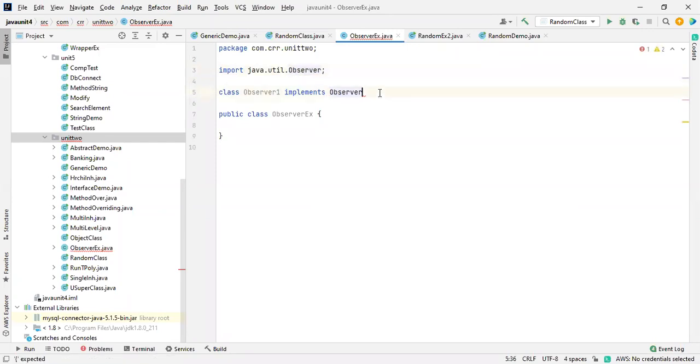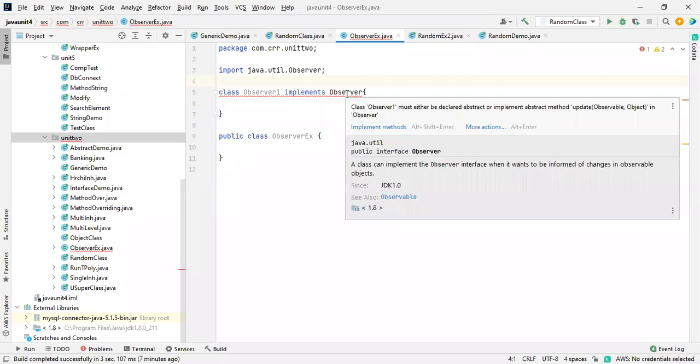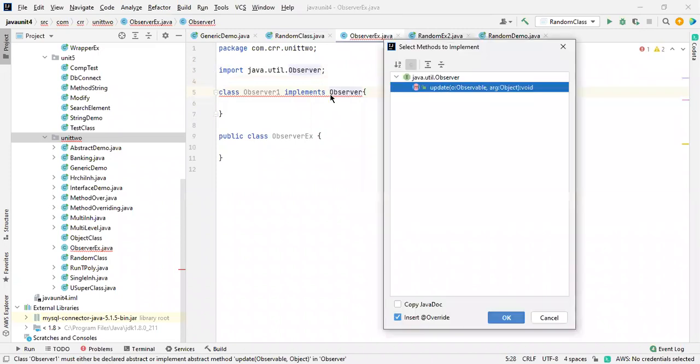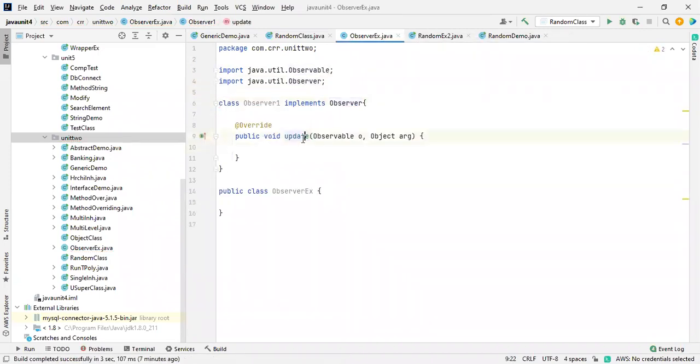So why did this error happen? It consists of some methods which we call abstract methods, so there is no implementation over there. Now we are going to implement those. Alt enter, implement methods, and there is an update method over there. That's why I'm saying Observer consists of the method update. By using this update, we are going to update the data.